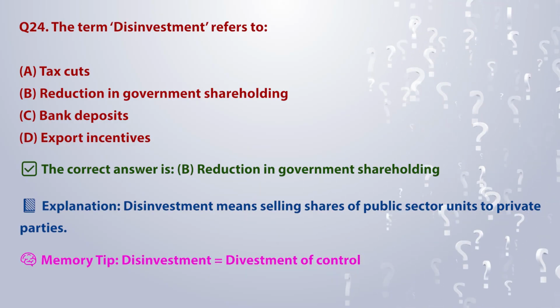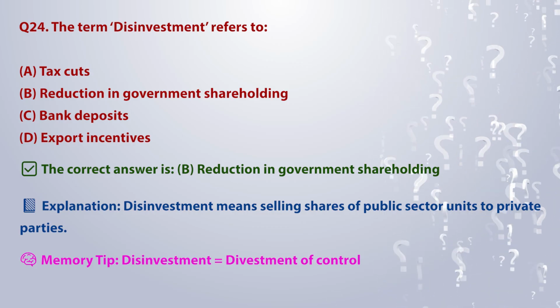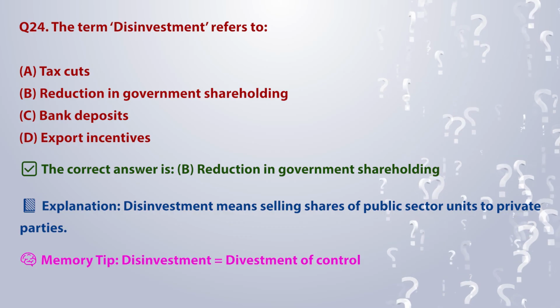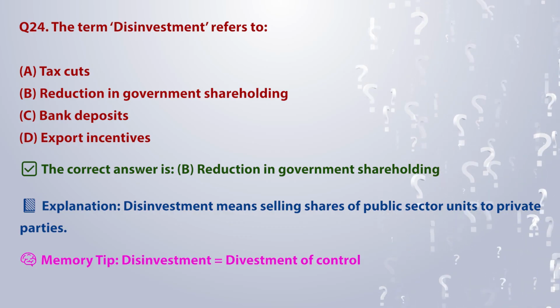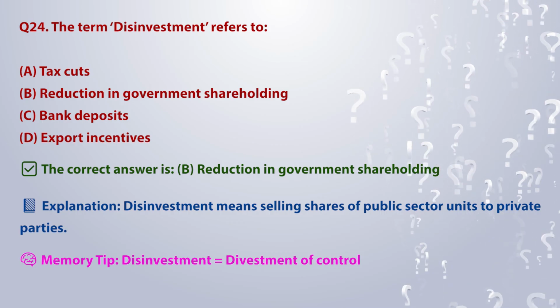The correct answer is B. Reduction in government shareholding. Explanation: disinvestment means selling shares of public sector units to private parties. Memory tip: disinvestment is equal to divestment of control.